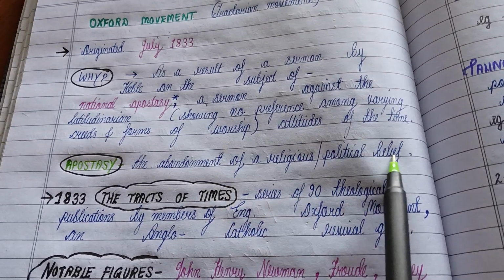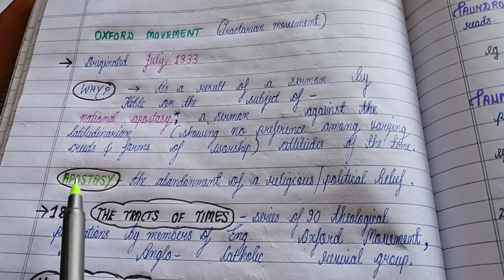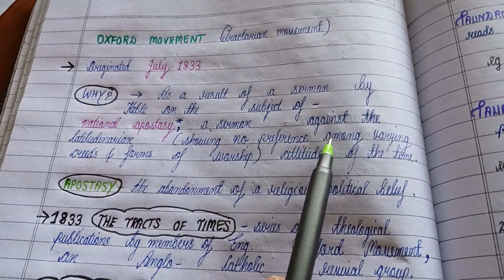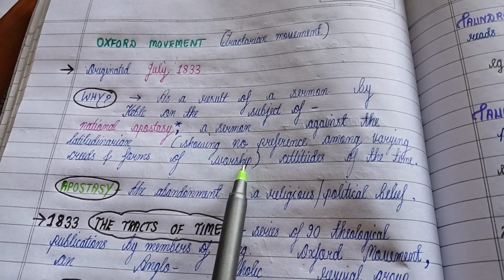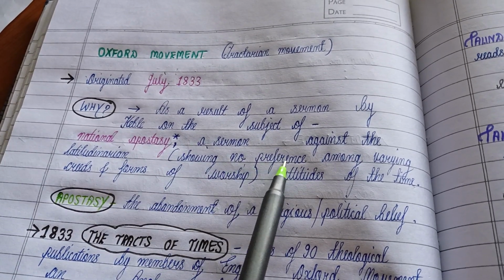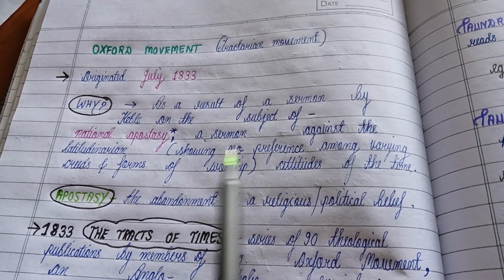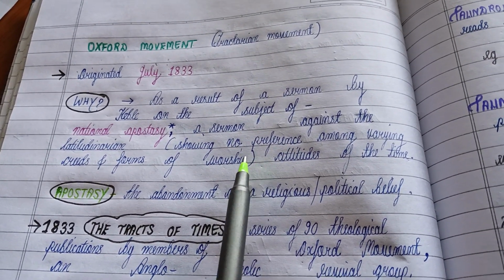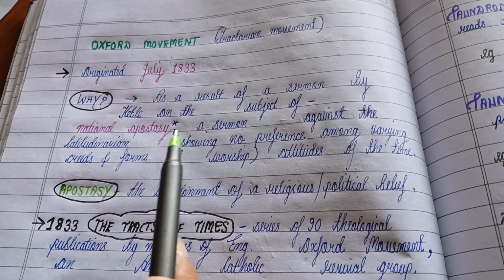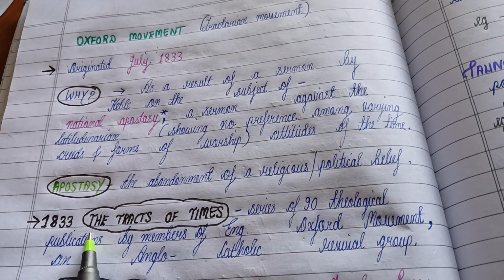Let's see. Apostasy refers to the abandonment of a religious belief or a political belief. So he gave this sermon on the subject of national apostasy, how people are abandoning religious belief. And then it was against the latitudinarian attitudes. Latitudinarian attitude refers to an attitude where no preference is given for various creeds and forms of worship. Okay, so he gave this sermon on the subject of national apostasy and it was given against the latitudinarian attitudes of the time.